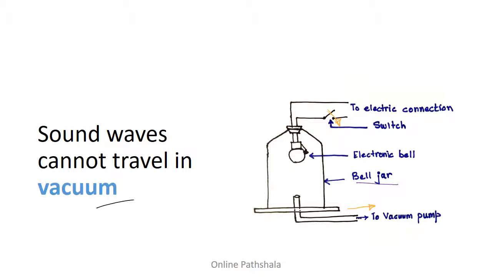And if we remove the air from the bell jar completely, you won't be able to hear any sound, which actually proves that sound cannot travel in vacuum. And this is because there are no particles in vacuum which can actually carry the vibrations of the sound wave.